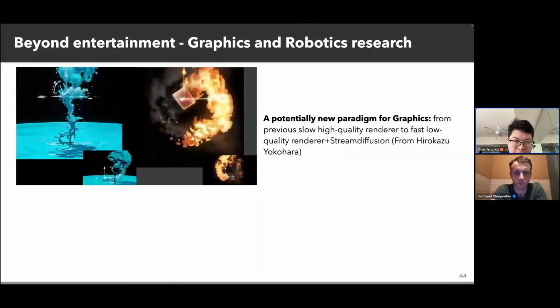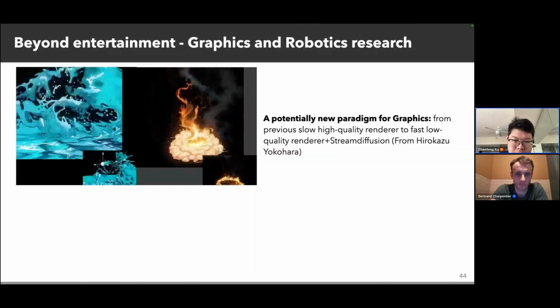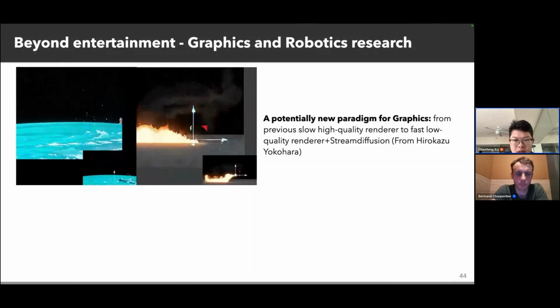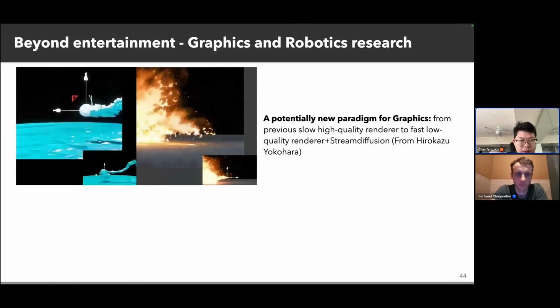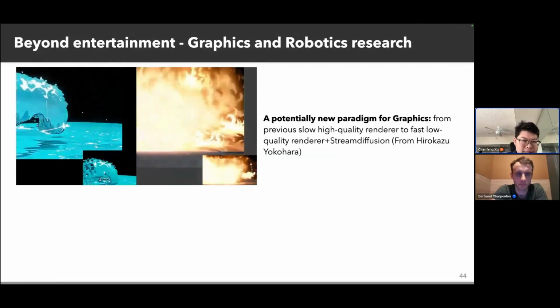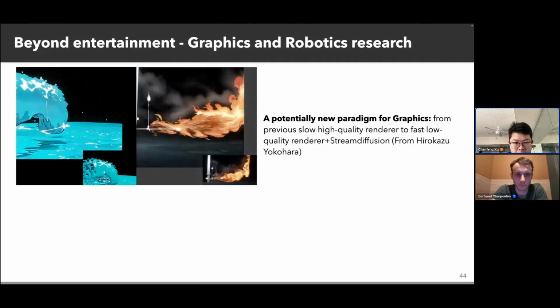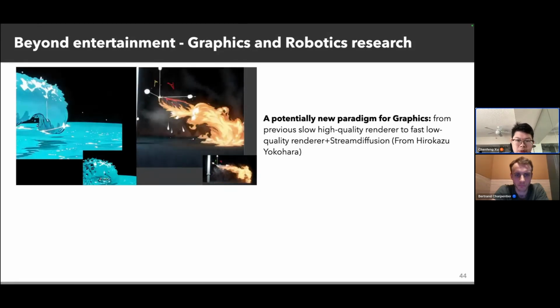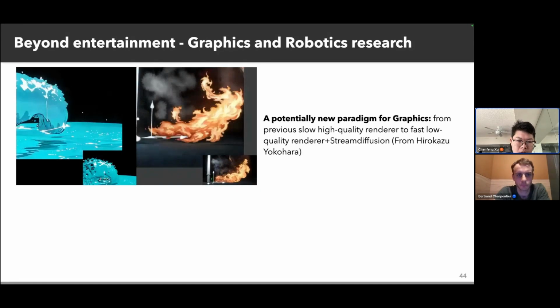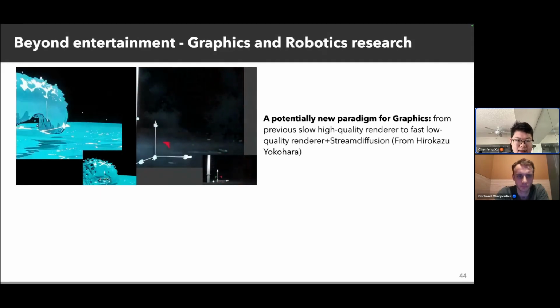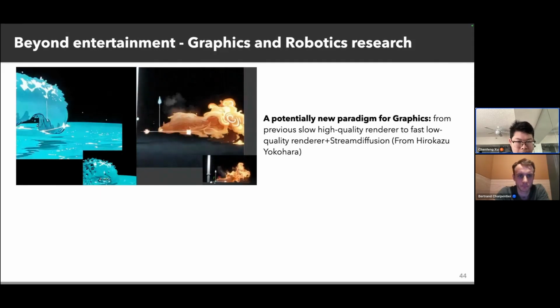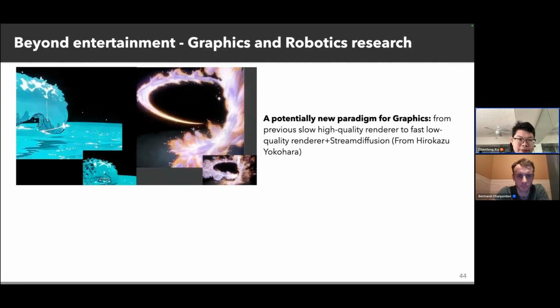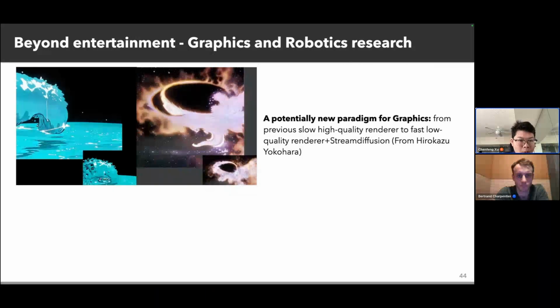This is also a demo from another user of our StreamDiffusion. Previously, rendering high quality fluid such as water and fire was very slow and expensive. But now with our efficient vision model, we can utilize a low quality renderer plus our efficient video or image model to render high quality fluid such as water and fire.